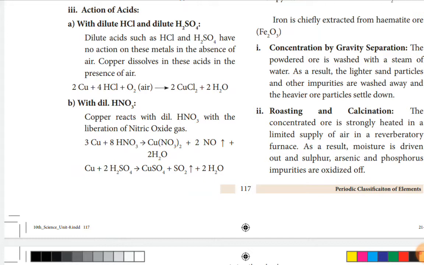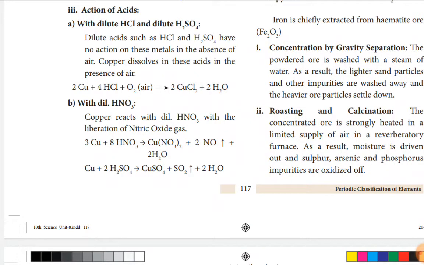So these reactions also, the explanation and the answer. What is A, B, C, D? A is copper, B is copper carbonate, C is copper sulfate, and D is sulfur dioxide. All this you have to write for this answer.